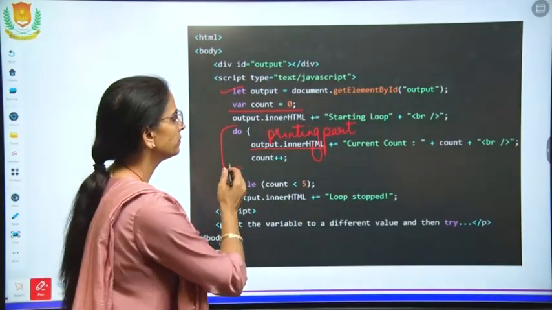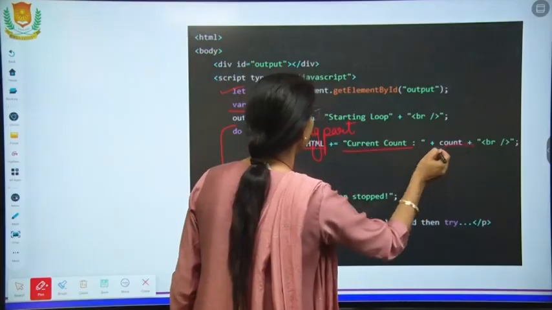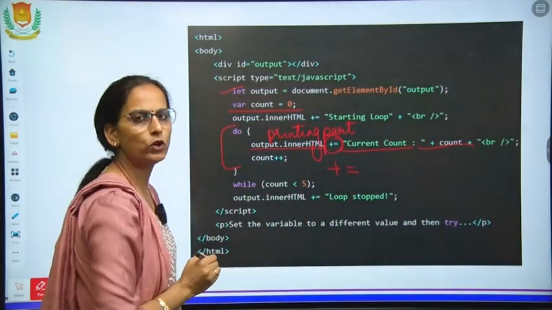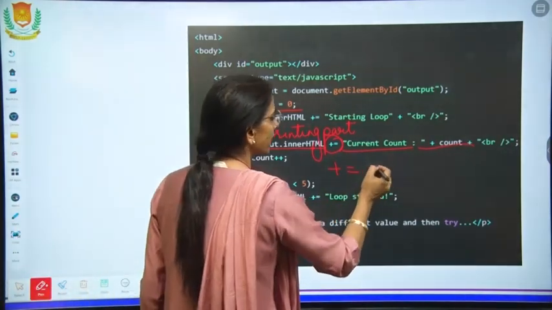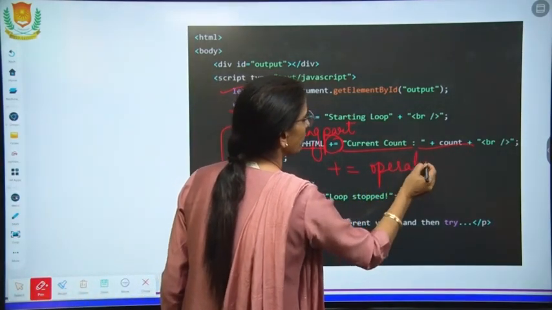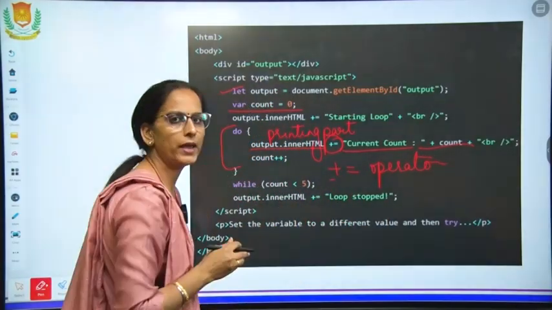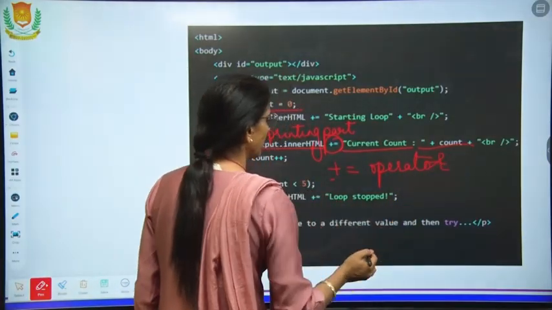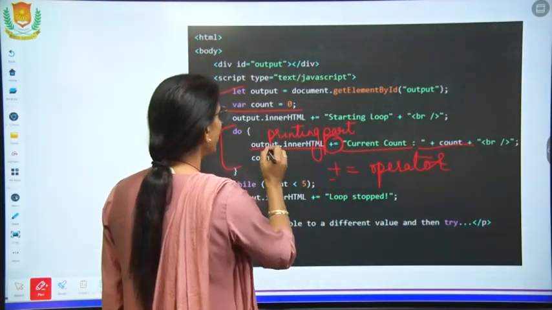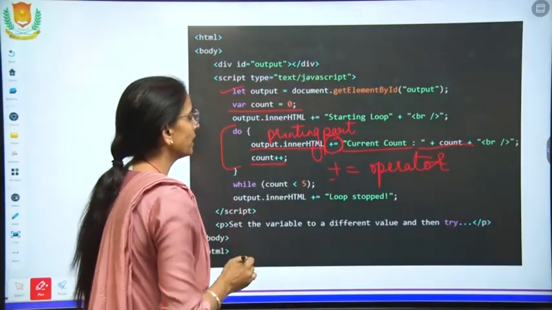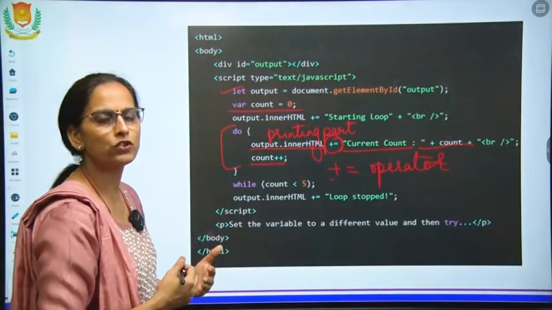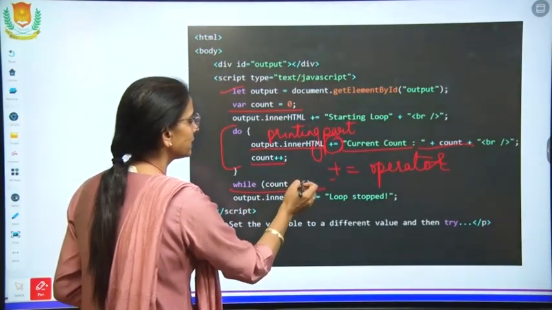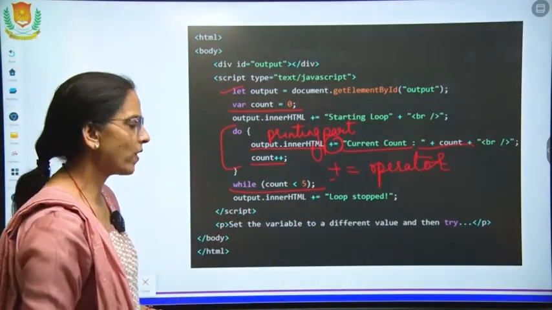The current value will be printed, and by the increment operator your value will be incremented one by one. So the value will be printed and then count plus plus. The count value is increased. Then the condition is checked: count should be less than 5.